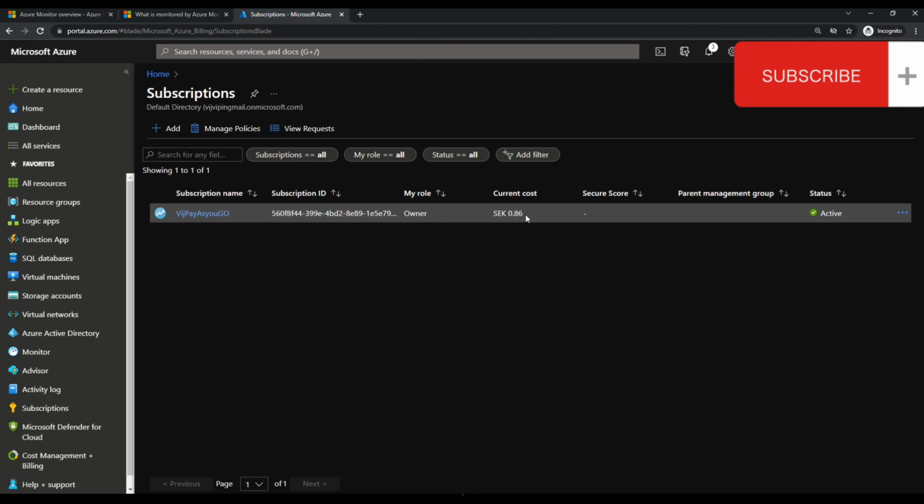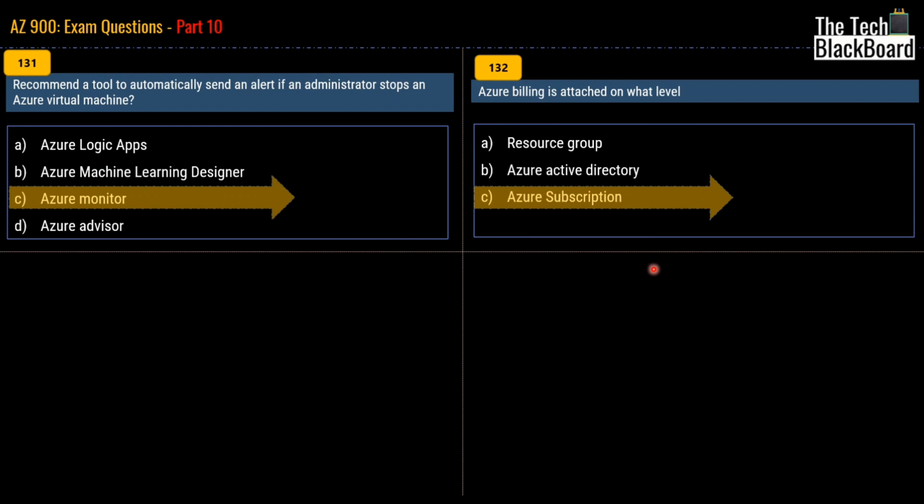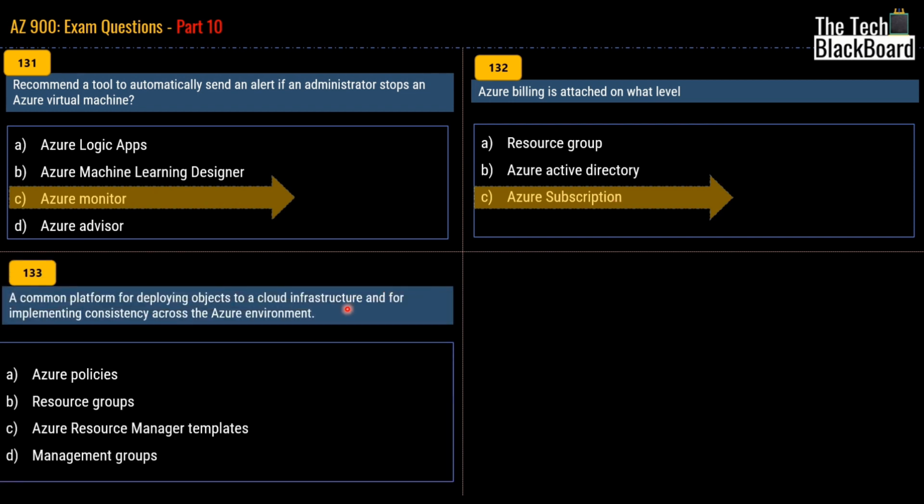And as you can already notice, the cost, or your billing, is always associated with the subscription. And that's exactly the answer to this question. So always remember that Azure billing is attached to subscription. Moving on with question number 133.